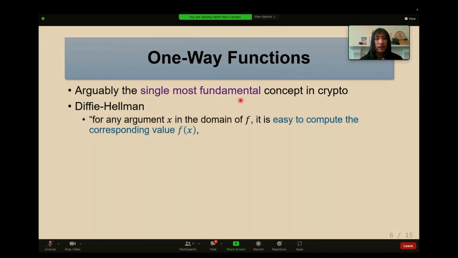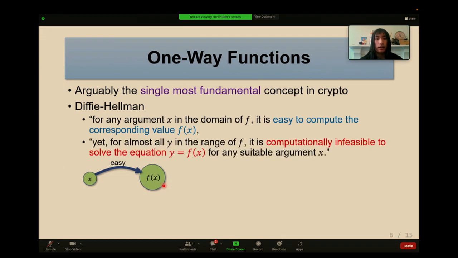A function f is a one-way function if, first, given x, it is easy to compute its value f(x), and second, given f(x), it is computationally hard to compute x back.